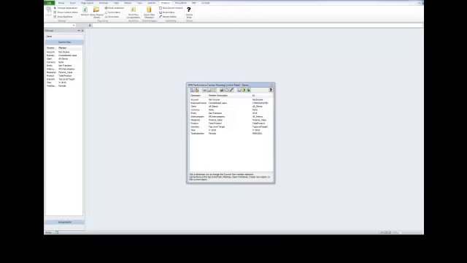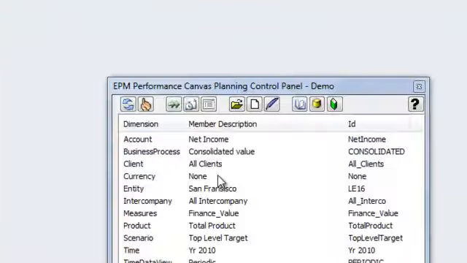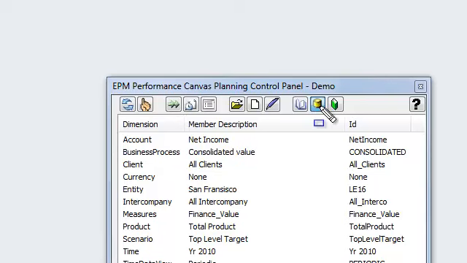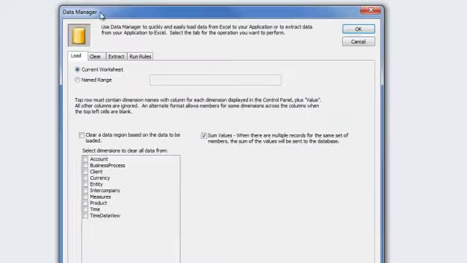Before you begin the scenario, you need to go into the data manager in the Excel planner and clear all the data. This makes sure that you're starting from a clean perspective every time you do the demo. To do this, we open the Excel planner, we click on the data manager, and this brings up our data manager.